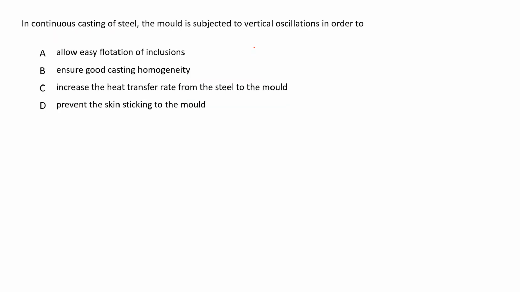Next, in continuous casting of steel, the mold is subjected to vertical oscillation in order to. Okay, so when we do the continuous casting, this is the tundish, and we have the rollers over here, and this goes over here. Again we have the rollers, right?